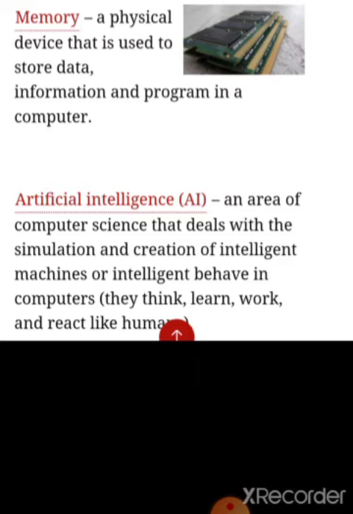Next is memory, a physical device that is used to store data. Memory, your brain. What is your brain? Is it your memory? Yes or no? Without a brain you can't do anything. Same as that, what is memory? A physical device that is used to store the data.